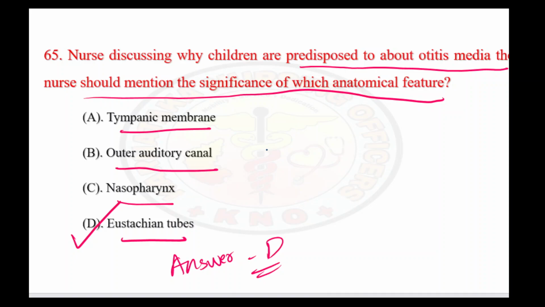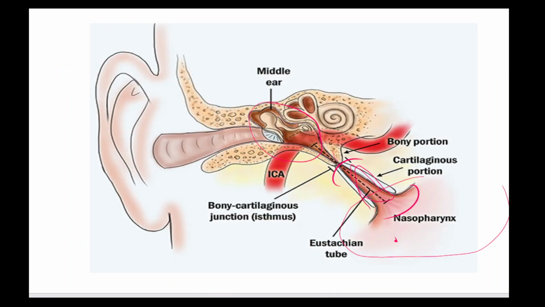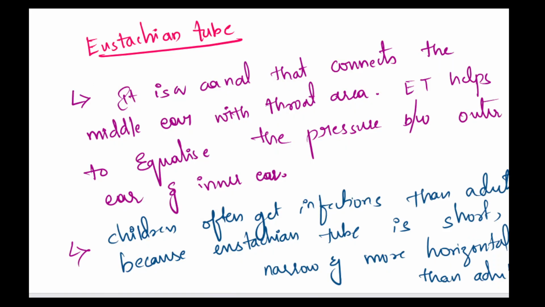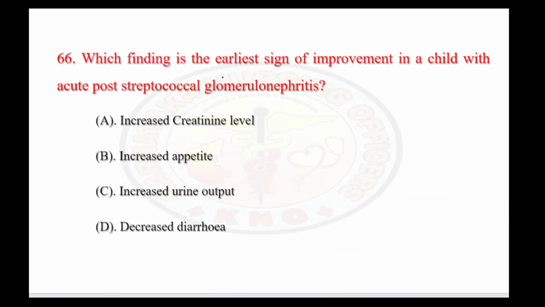So if at all we are identifying any kind of ear infection, that might happen because of the anatomical feature called the eustachian tube, where you are going to see the pathogen entering into the ear canal. Okay, so that is about the eustachian tube. So let's see the next question.